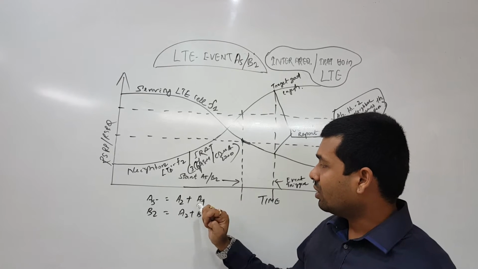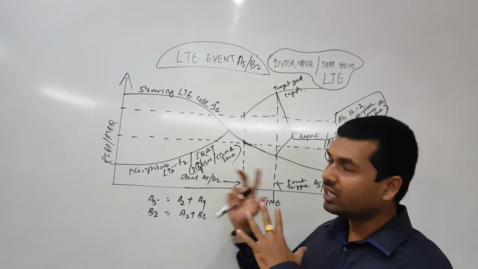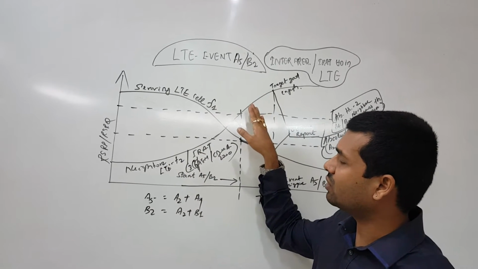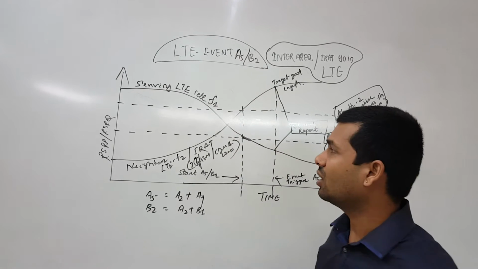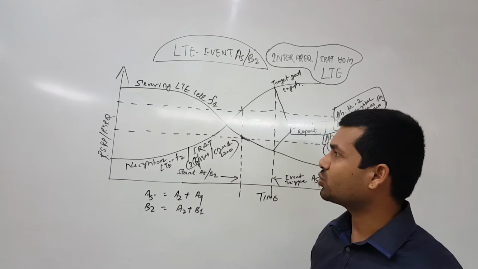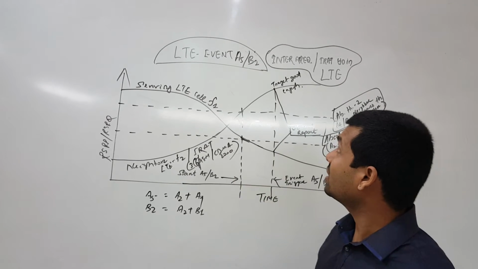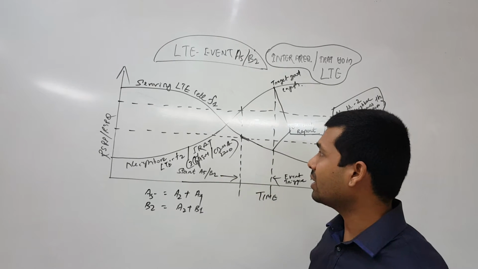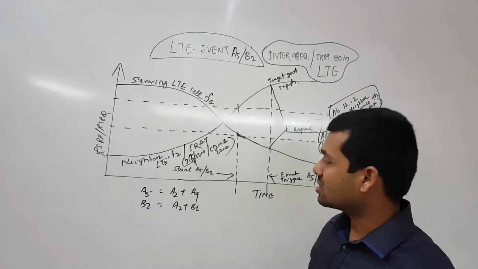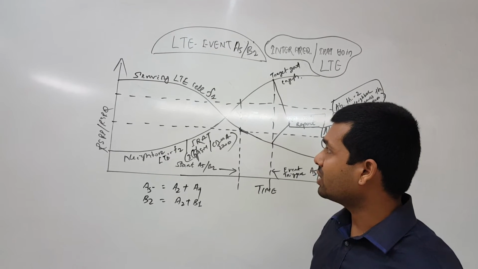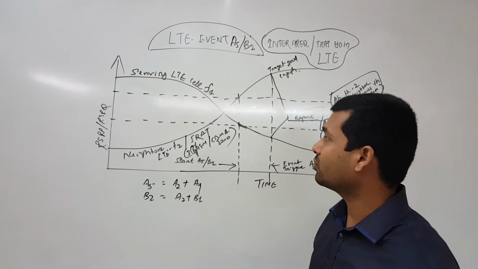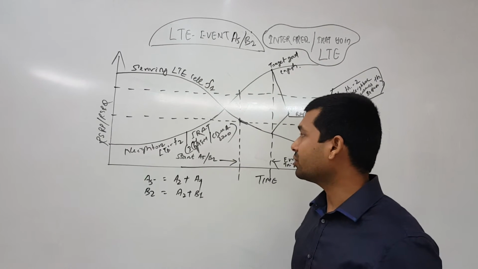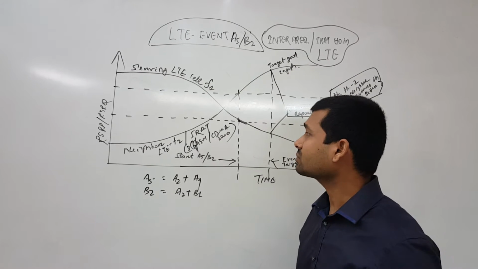And A4 and B1 are met. I have combined both the events because they are almost the same. The only difference is that here it's F2 of LTE or IRAT frequencies. I feel it is not necessary to put the same picture again and again. Rather, I have combined both the events so that in one session you will be able to understand what exactly happens in the network during this type of measurement. So when A2 is already triggered, we have reported that we are in a bad coverage zone, and we are measuring all the frequencies, IRAT and interfrequency.